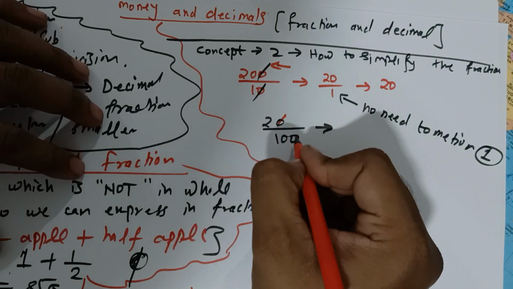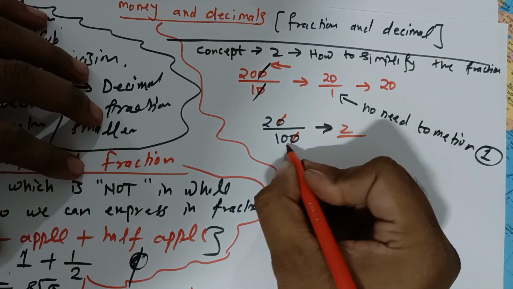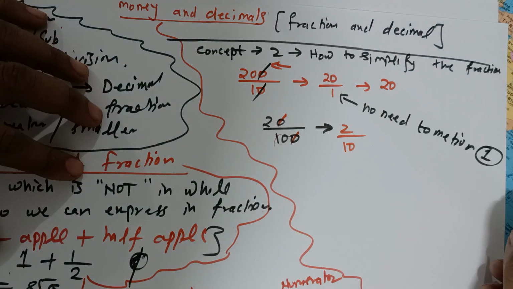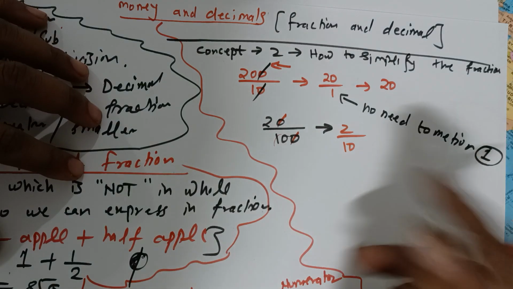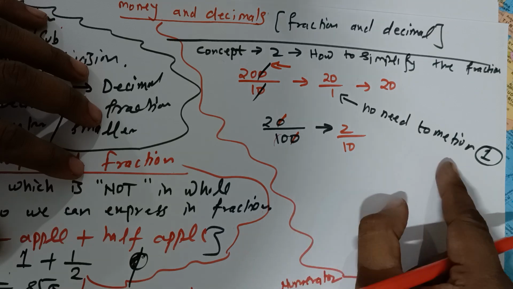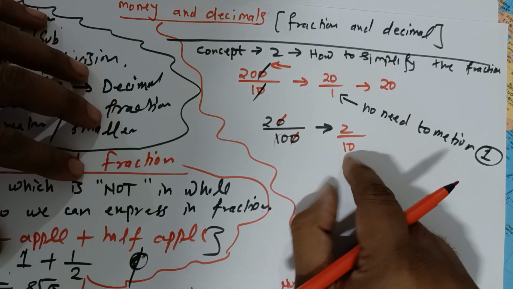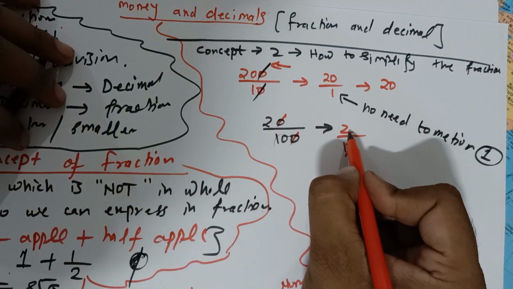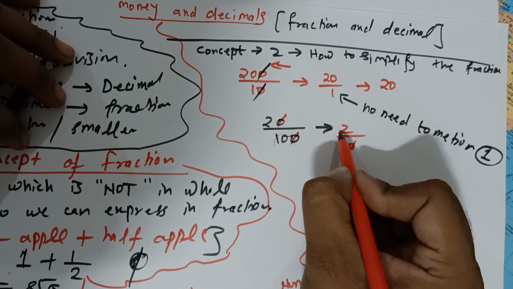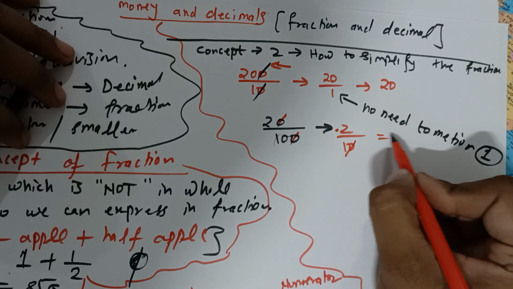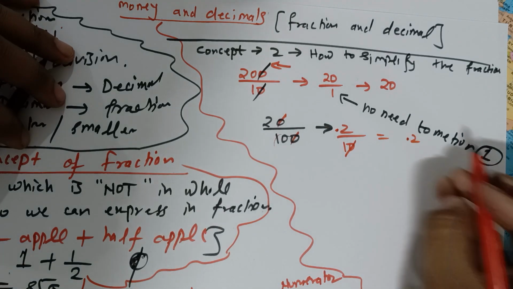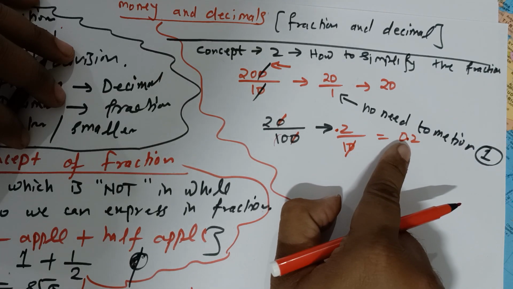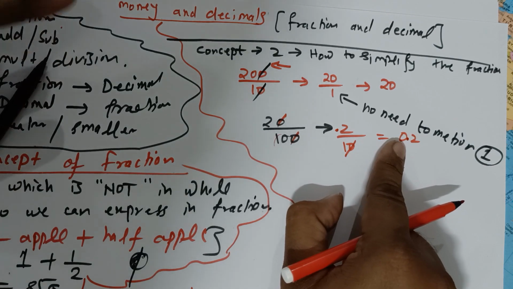Simply you cut one 0, so it becomes 2 upon 10 in the denominator. Then again, how would you simplify it? You have to go till the decimal. One 0 is remaining here, so cut one more 0 and put one decimal behind this number, like this: 0.2. It's okay if you write 0.2, show the 0, just a formality.